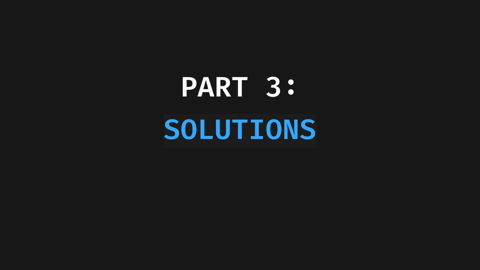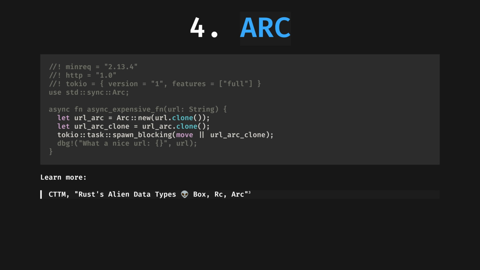Part 3. Solutions. Here are some examples of writing async code in Rust in ascending order of how much I like them. Number 4, Arc. I'm not interested in runtime borrow checking with Arc. I'm interested in Rust zero-cost native compile time borrow checking. However, some problems simply require using Arc and friends. Check out the linked Code to the Moon video on alien data types for more details there.